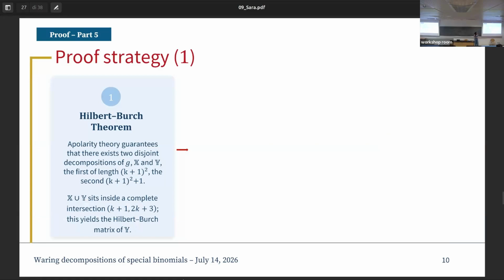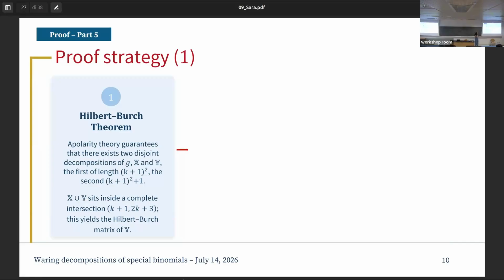So now I want to sketch the proof strategy of this theorem. The basic tool that we exploit is the Hilbert-Burch matrix. Before introducing this kind of matrix, I want to give you an idea of our setting. We have a apolarity theory which characterizes decompositions for us.